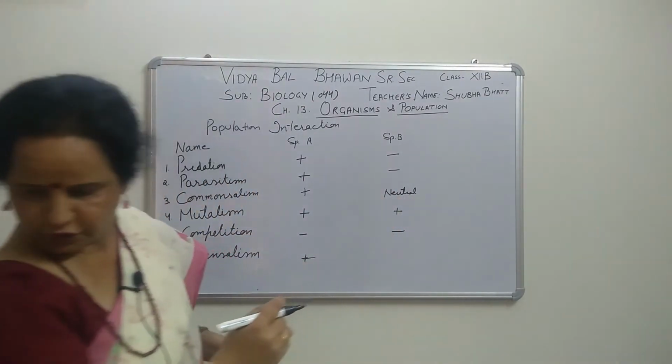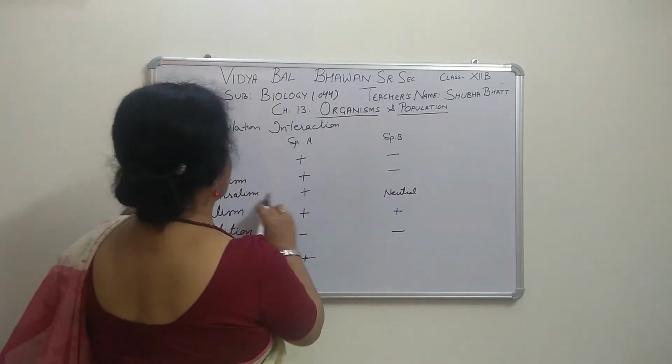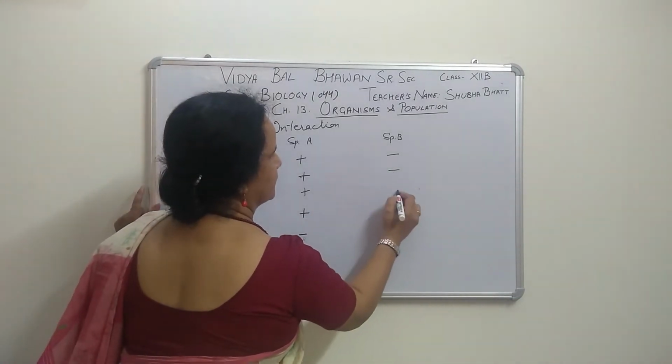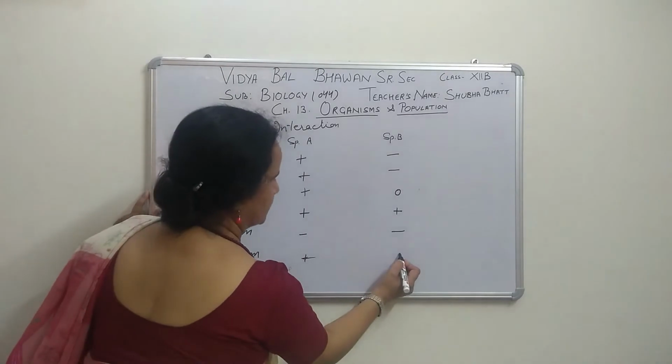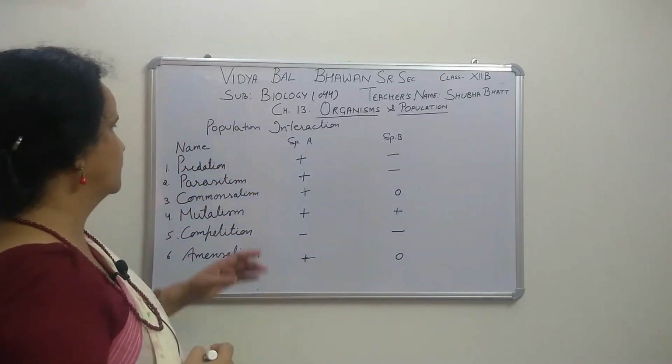In what way are they showing it in your book? They are showing 0. We can also make it 0 then. Commensalism, we will make it like this, neutral, right? So now we will talk about these one by one.